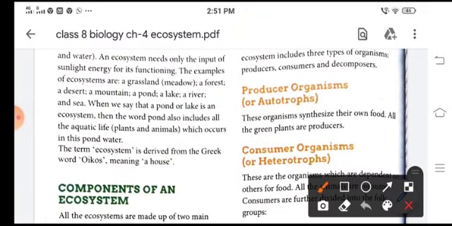An ecosystem needs only the input of sunlight energy for its functioning. For example, the ecosystems are a grassland, a forest, a desert, mountain, a pond, a lake, a river and a sea. So we can say that pond or lake is an ecosystem. The word pond also includes all the aquatic life, plants and animals which occur in the pond water. Now this word ecosystem is derived from the Greek word oikos, which means a house.